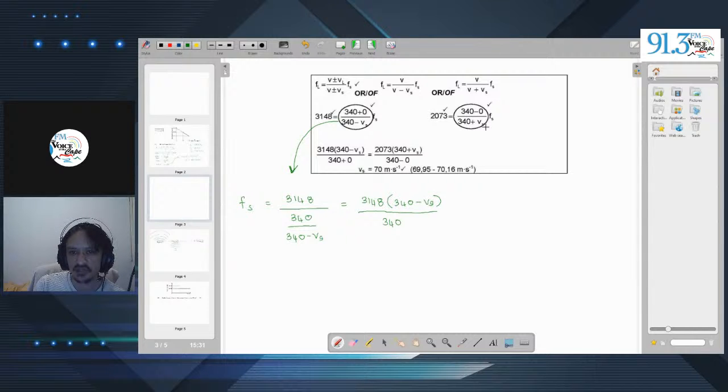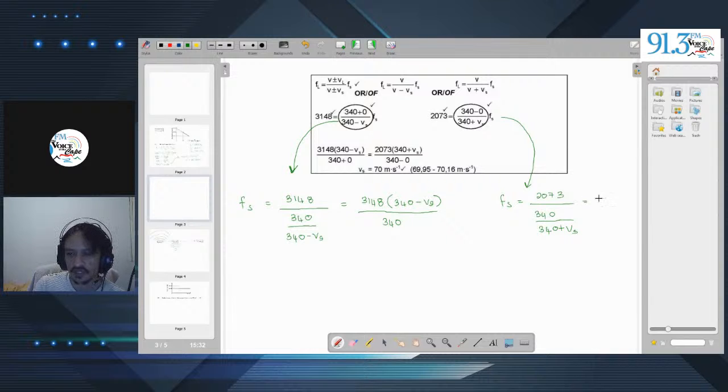The exact same thing applies with this one over here. So I'll take this over here, and we'll end up with Fs equals 2073 divided by 340 over 340 plus Vs, where Vs is the speed of the source.